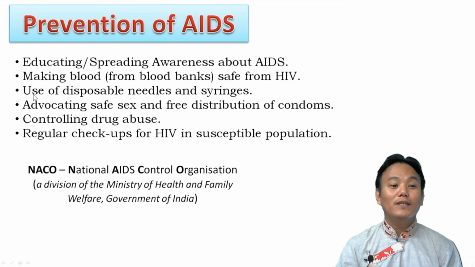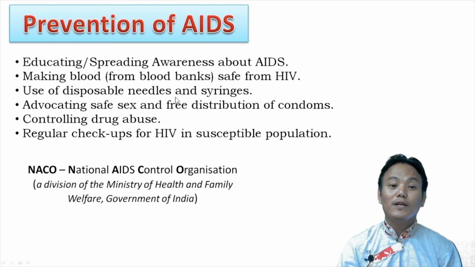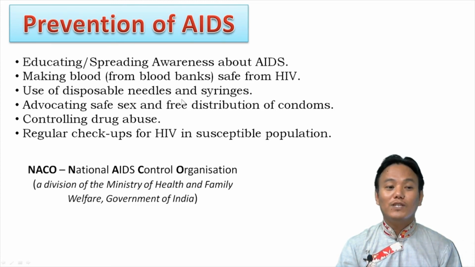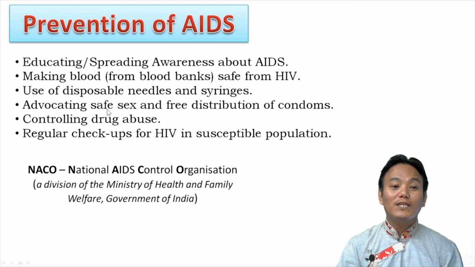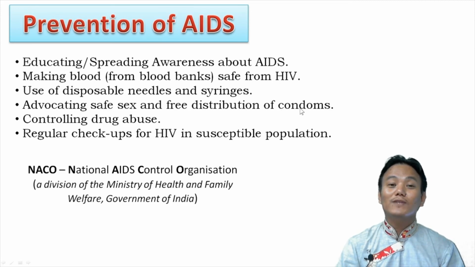Then we can use disposable needles and syringes instead of repeatedly using the same needles. I told you that HIV can also spread through infected needles. So if you use disposable needles, that will prevent the spread of HIV. And then we have advocating safe sex and free distribution of condoms. The spread of HIV can also happen through the practice of unsafe sex.